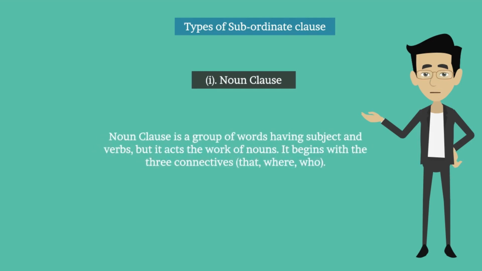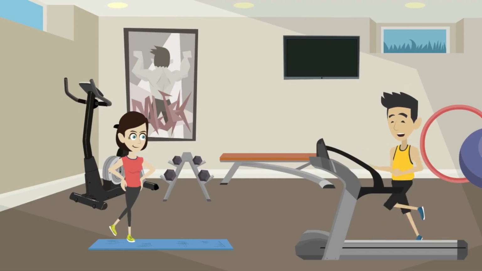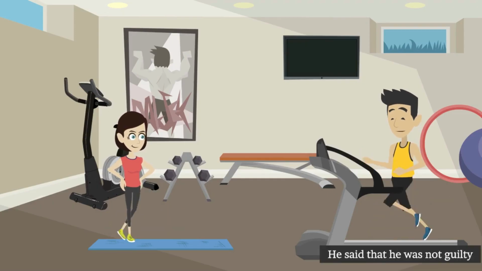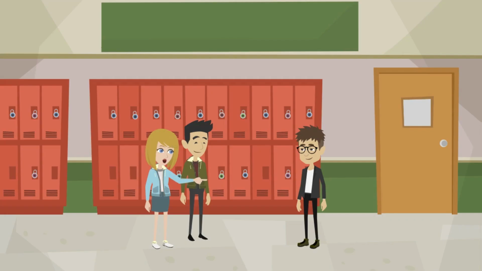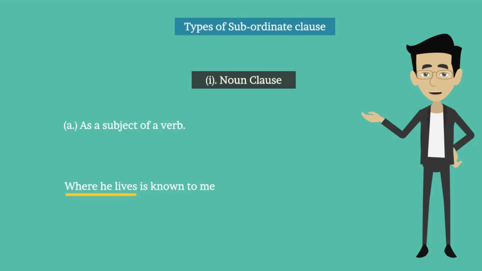A noun clause is a group of words having subject and verb, but it does the work of a noun. It begins with connectives like that, where, who. For example, he said that he was not guilty. It performs the following five functions. A. As the subject of a verb. For example, where he lives is known to me. Where he lives is the subject of is.